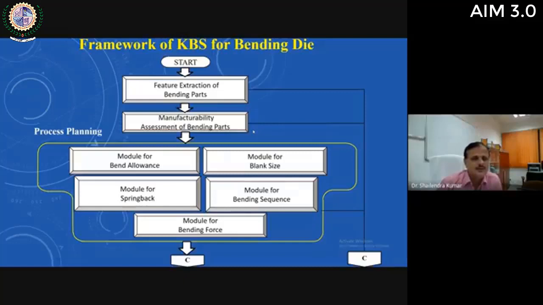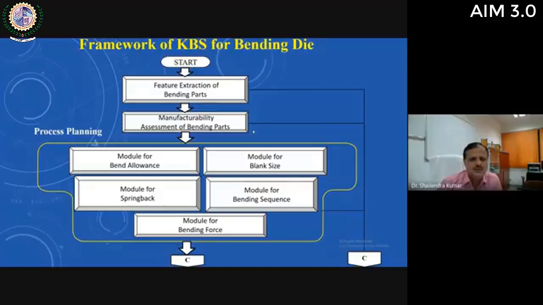Then the next activity is process planning. In case of bending die design, the die designer has to determine the bend allowance. Then blank size is to be determined. Then spring back is to be determined. Then bending sequence is to be determined, and then bending force is to be calculated. Accordingly, for handling all these sub activities, different modules are developed, and all these modules are integrated with each other. Means the output of one module is the input to the next module.